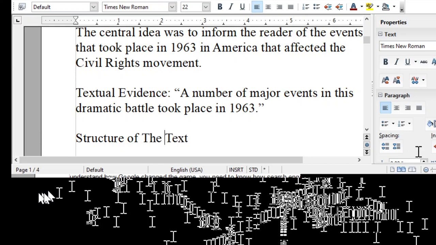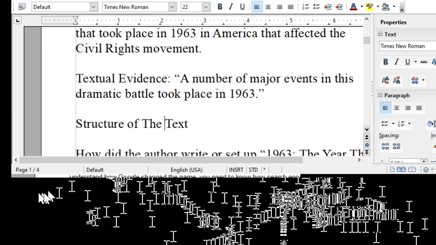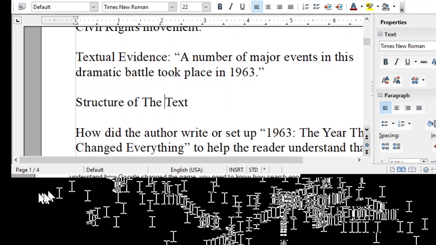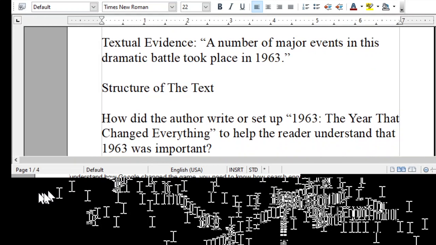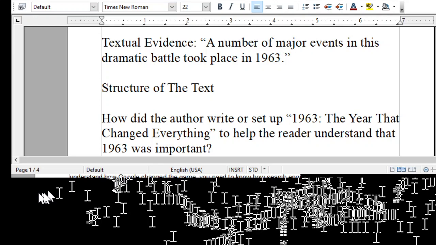So what I was looking for, this assignment was worth 9 points. So here was the question. How did the author write or set up 1963, the year that changed everything, to help the reader understand that 1963 was important?